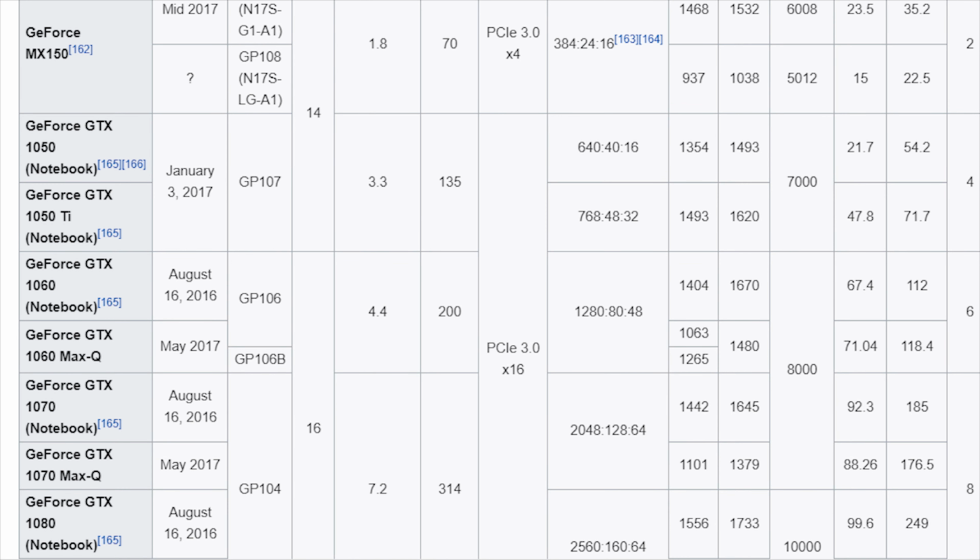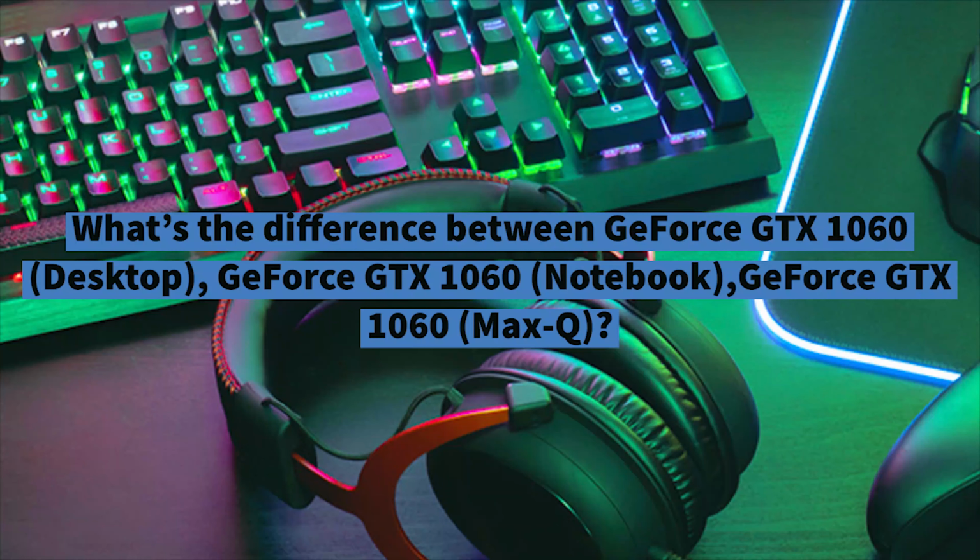Nvidia released a new variant of the mobile GPU from the 10 series graphic card lineup, and that too specifically from the GTX 1060 graphic card, and named it the Max-Q. Nvidia is currently using the name Max-Q at the end of their mobile GPUs, but as they have removed the capital letter M from their mobile GPUs, soon they will also remove the Max-Q name from the mobile GPUs.